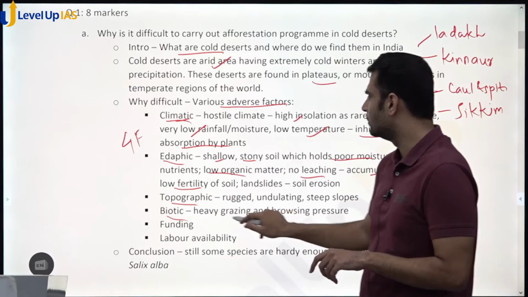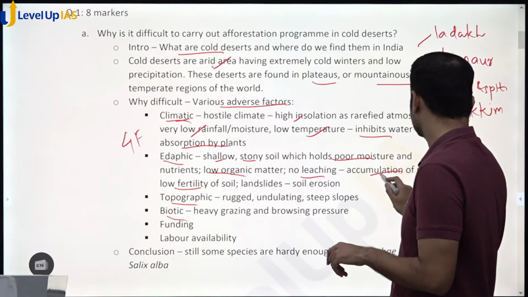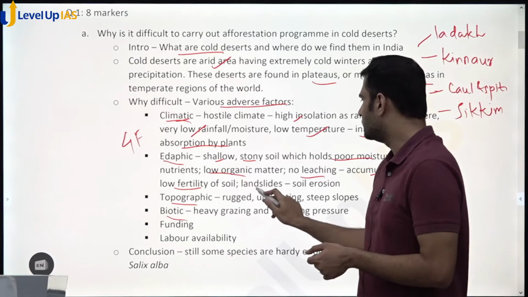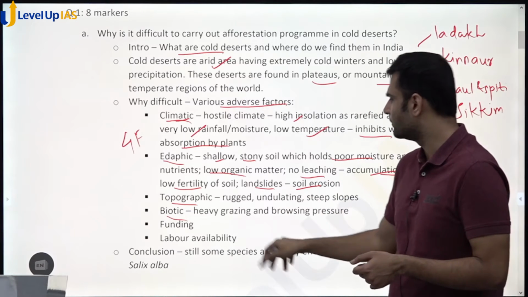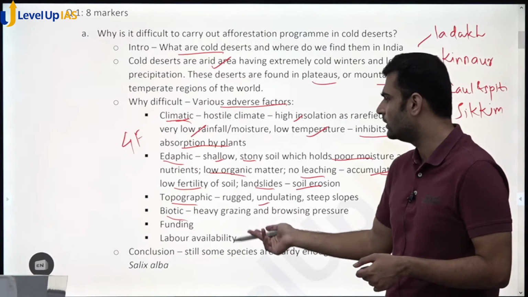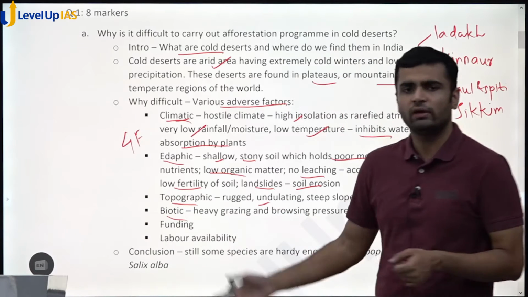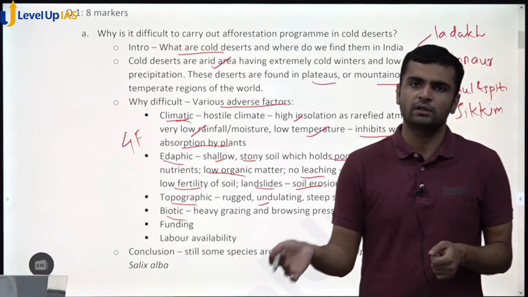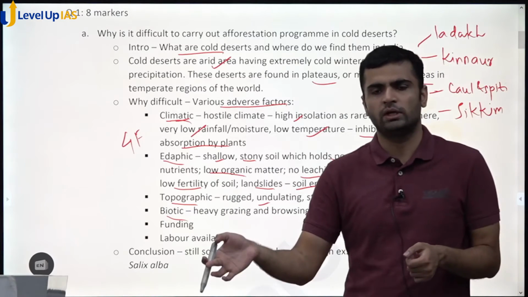So fertility is low, then accumulation of salt. So there are these salt pans that get formed. Then you have landslides, so soil erosion is an issue. Topography is rugged and undulating. Biotic, heavy grazing pressure is there. So whatever is grown, seedlings are established, animals just come and eat it.